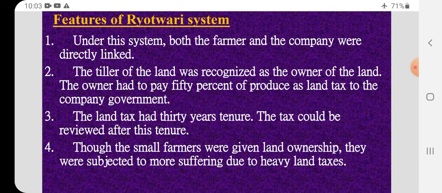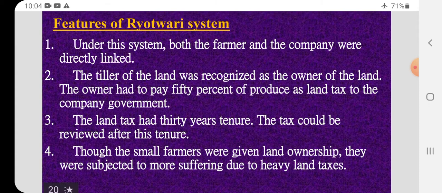The owner had to pay 50% of produce as land tax to the company government. Okay, so how much the owner is earning is not the matter. The 50% of the produce has to be given to the Britishers. The land tax had a 30 years tenure. The tax could be revised after this tenure.